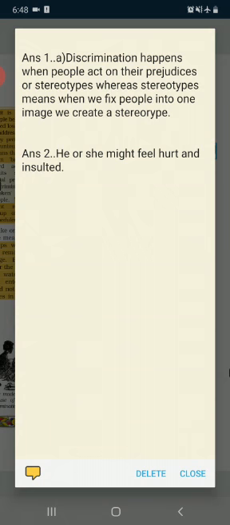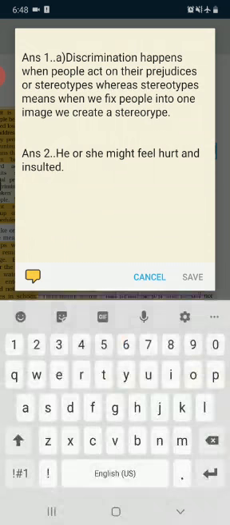Next question is, how do you think a person who is discriminated against might feel? Obviously he or she might feel hurt and insulted. His or her self-respect gets hurt.